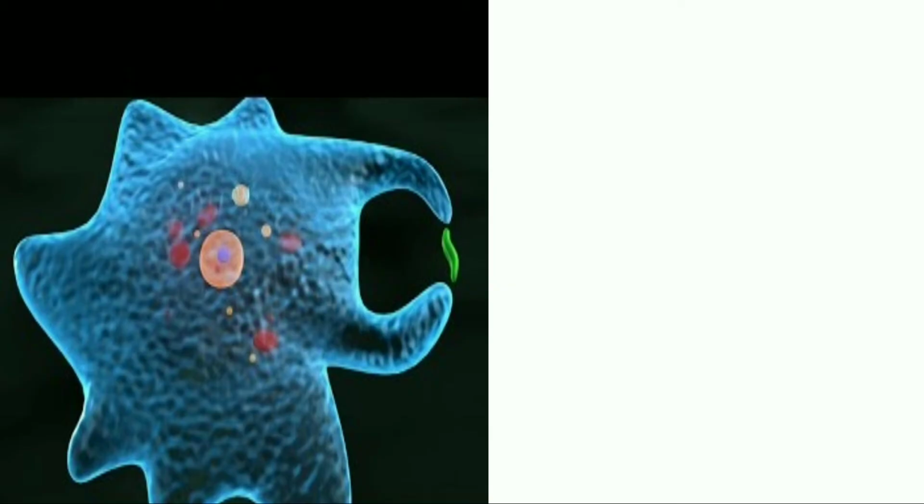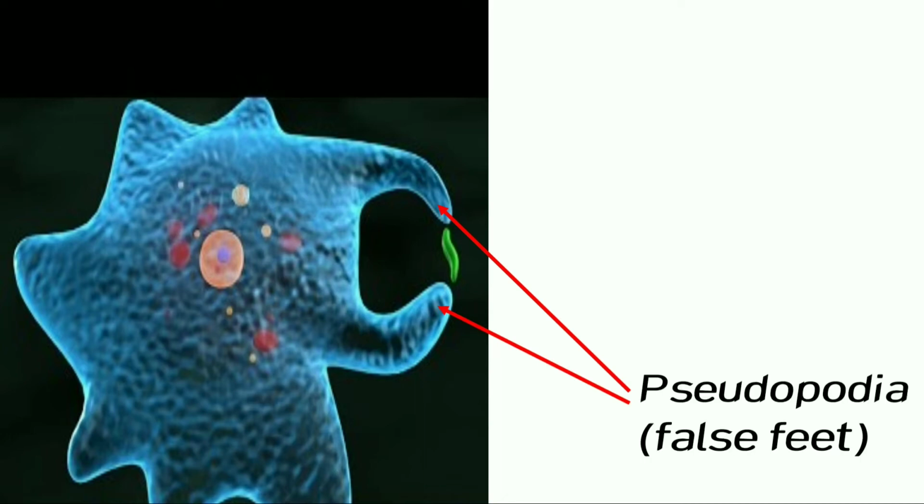It pushes out one or more finger-like projections called as pseudopodia or false feet for its movement and captures the food. This food becomes trapped in a food vacuole.